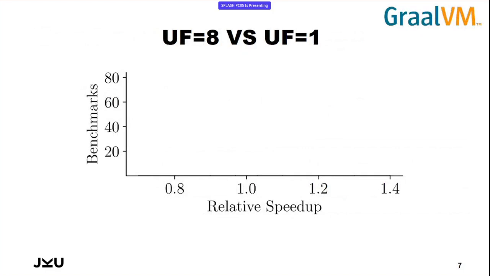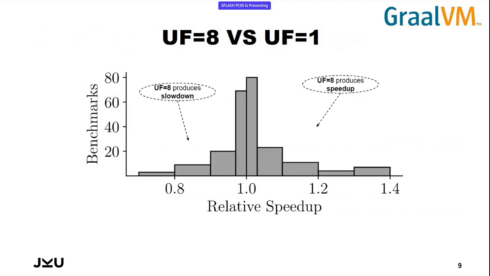So we did this little experiment testing on a lot of GraalVM's vectorization benchmarks. How is the performance for using an unroll factor of 8 versus an unroll factor of 1, so no unrolling, after loops have been vectorized? So the results look like this. So smaller than 1, we have all the benchmarks where we have a slowdown when unrolling with an unroll factor of 8. And on the right-hand side, we have all the speedups. So no clear results. So you cannot decide this statically, basically.